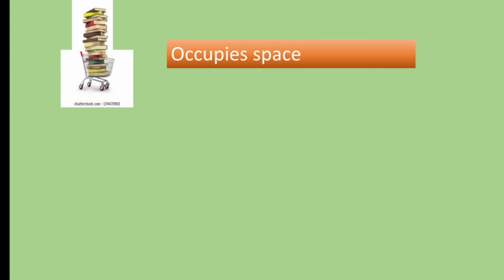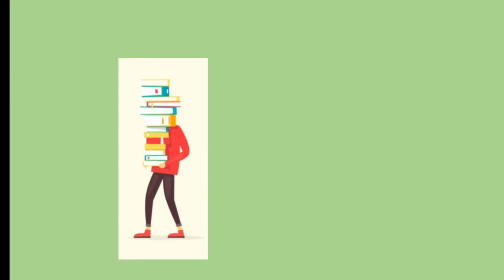A cart gets filled when you place more and more books because they occupy some space in the cart. So, matter is anything that occupies space. Now, you hold one book and you start holding more number of books. It becomes heavy because matter has mass.